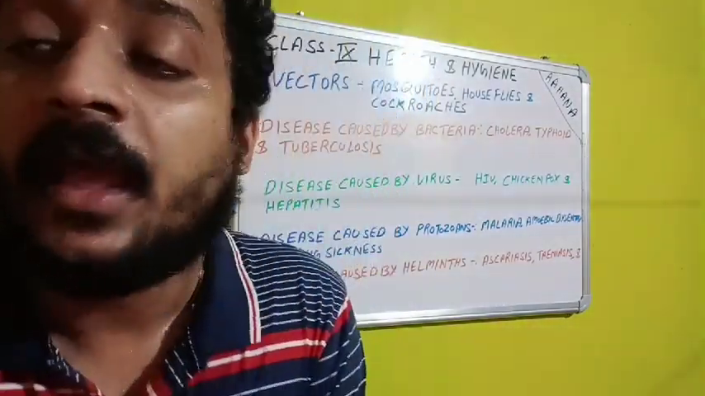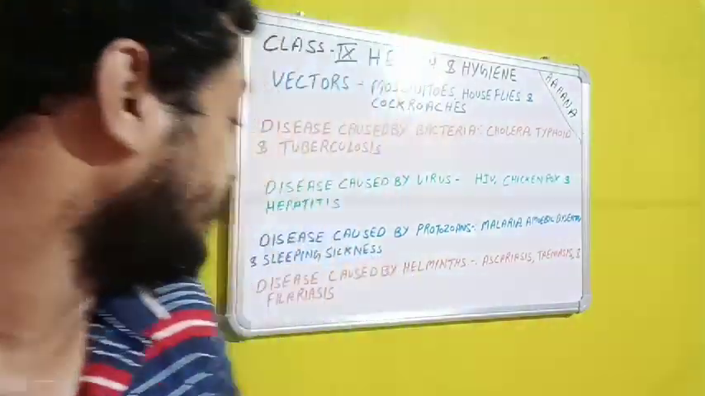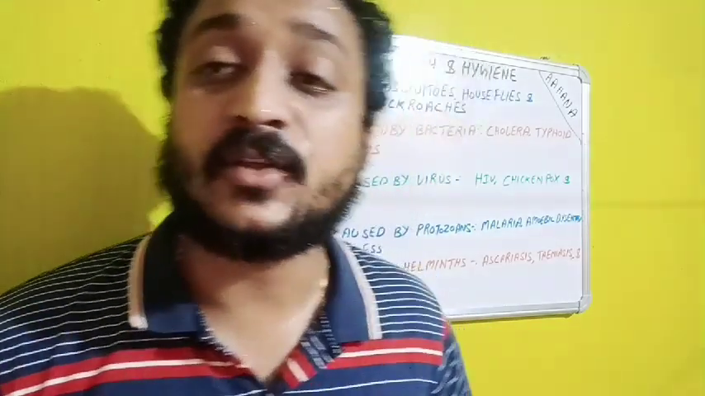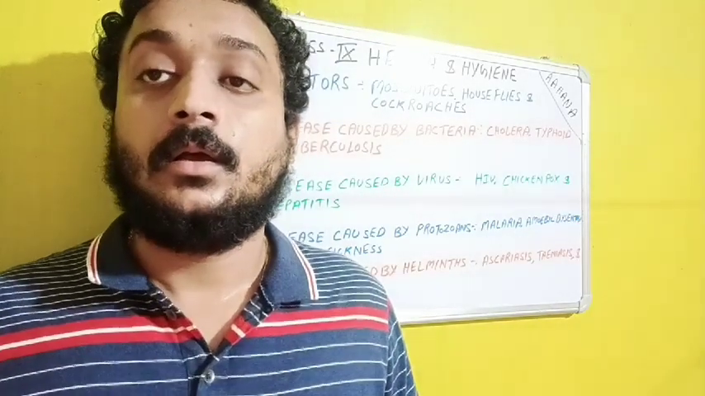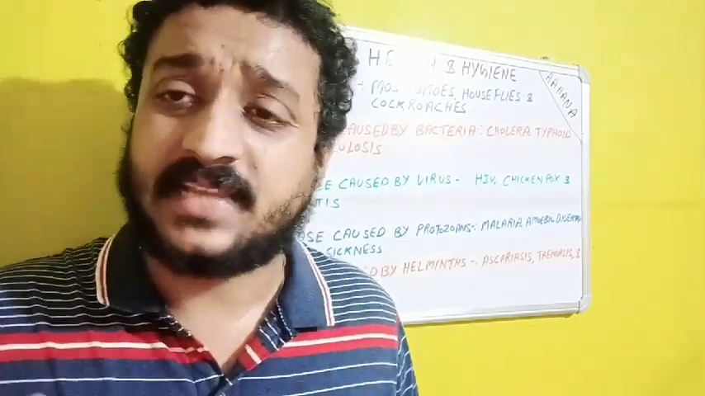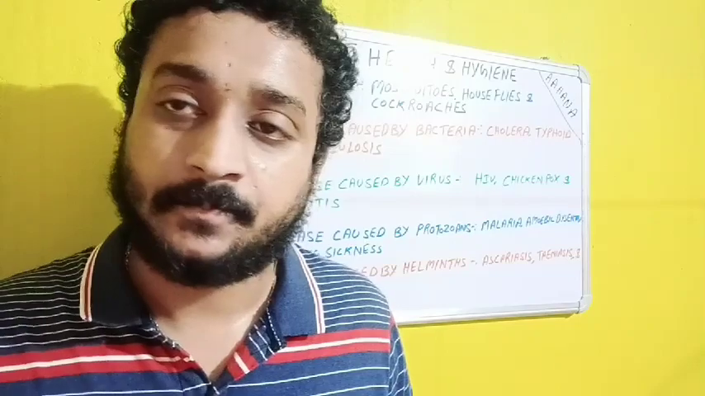There are again 3 kinds of disease: malaria, amoebic dysentery, as well as sleeping sickness. So first of all, we will talk about malaria. Malaria is a disease caused by the parasite, or not parasite exactly, we can say it protozoa, not parasite.